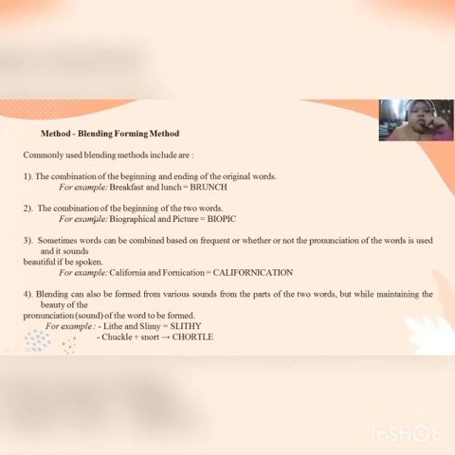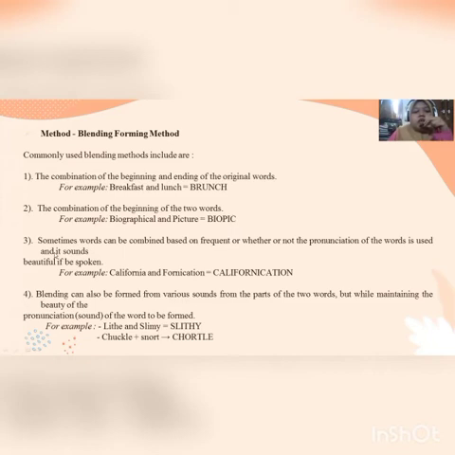Second, the combination of the beginning of the two words. For example, biographical and picture. If we combine the two words, it makes biopic, bio and pic.